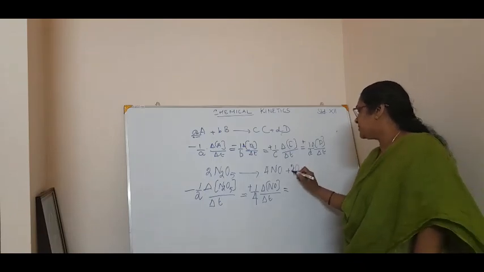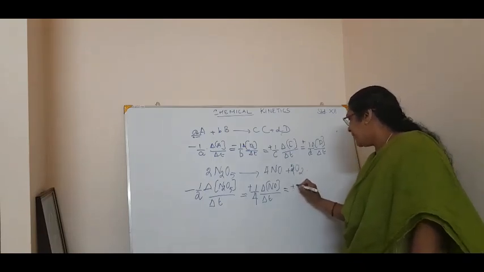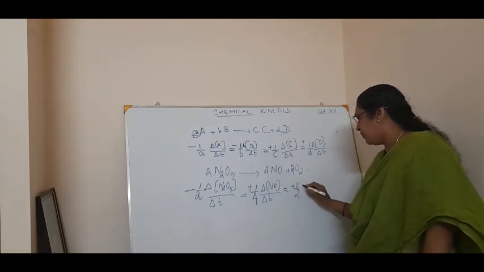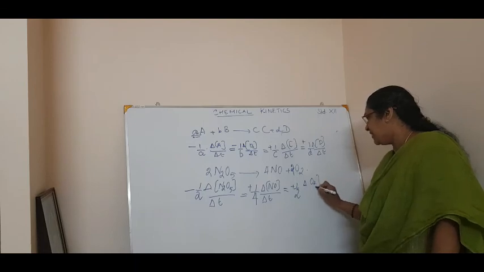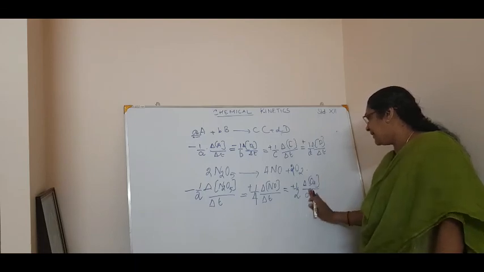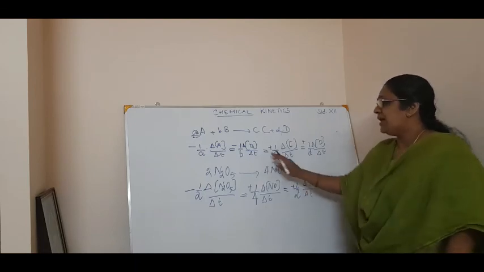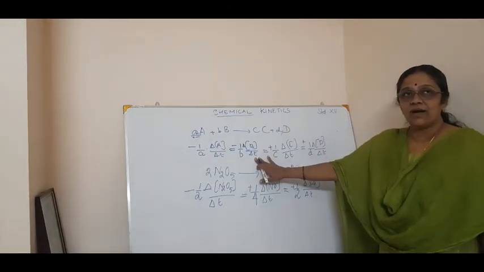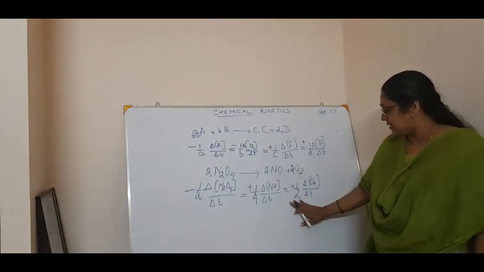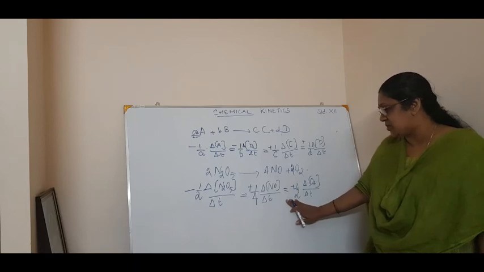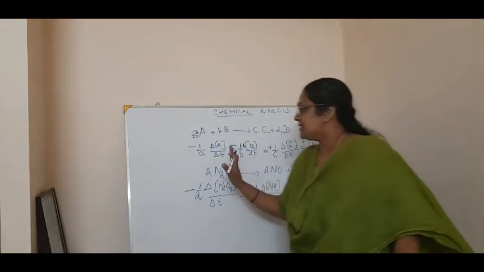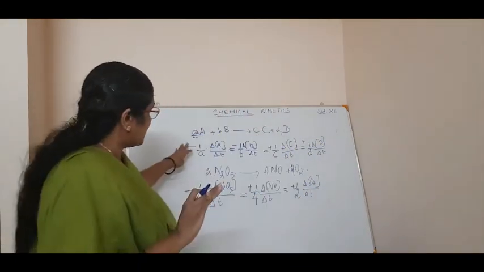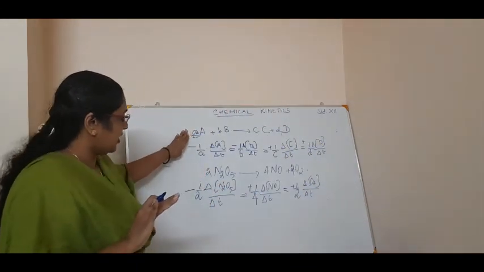If it is 2, suppose it is 2, then I can write plus 1 by 2 into delta of oxygen by delta t. Say, this is an example. So in an equation, you have to write this divided by its stoichiometric coefficient. You got that?